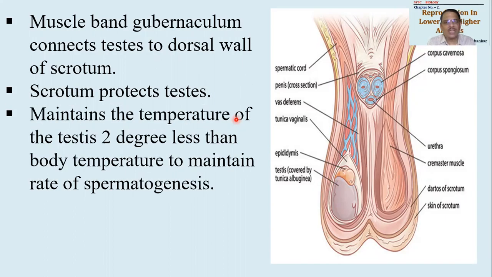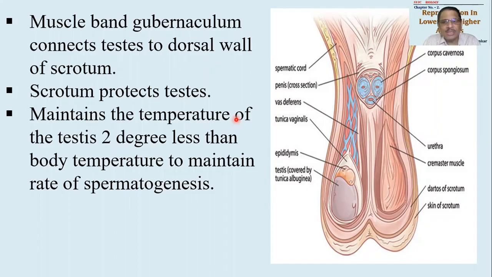Second thing, it is very essential to maintain the temperature of the testis at least 2 degrees less as compared to body temperature. We are having 37 degree body temperature, you must be knowing. तो testis का temperature जो है body के temperature से 2 डिग्री कम रखना जरूरी बनता है. This is very essential for speedy production of sperms. तो spermatogenesis को अगर speedily करना है या normal speed से करना है तो testis का temperature low होना बहुत जरूरी है.